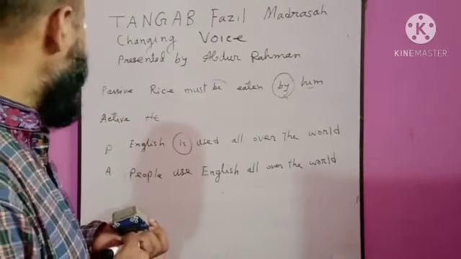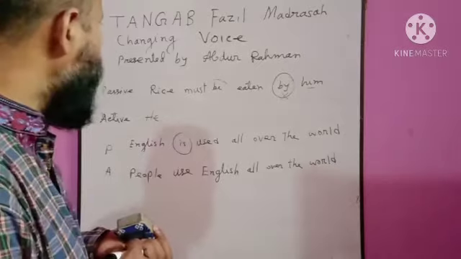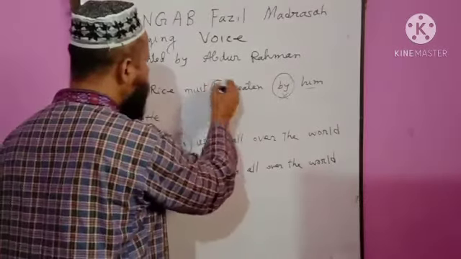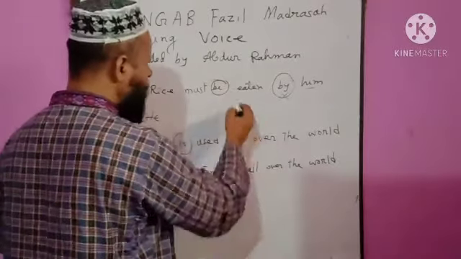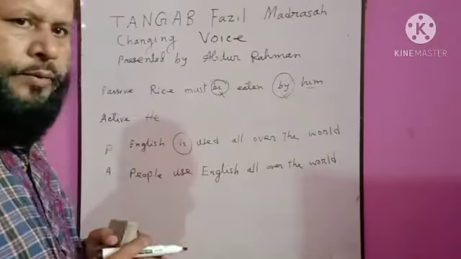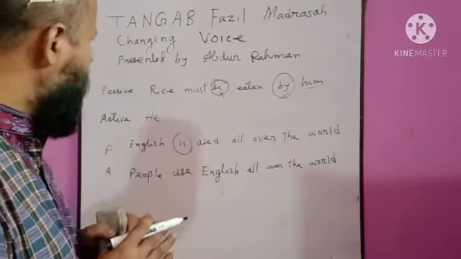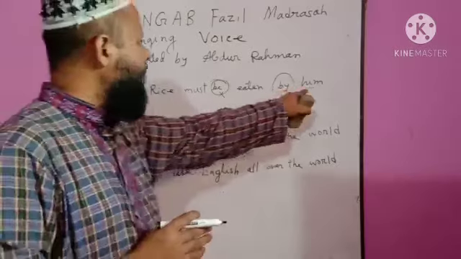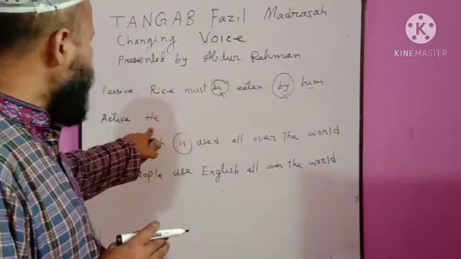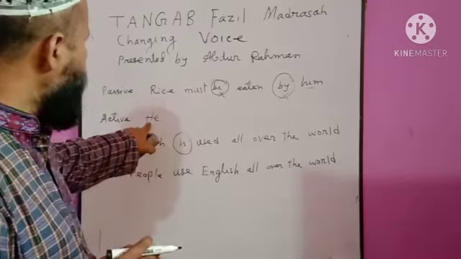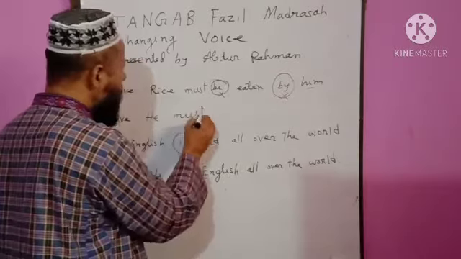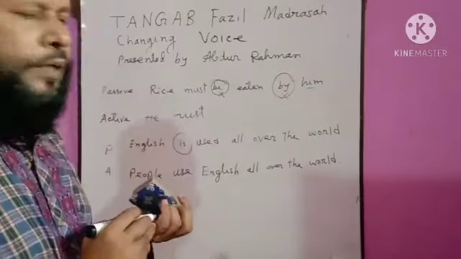When we change the sentence into active voice, at first we will omit "to be". Here "be" is the to be, and "by" will be omitted from the sentence. Then the object after "by" will be the subject. "Him" will be "he". Then the given auxiliary verb "must", and it is a modal auxiliary verb.